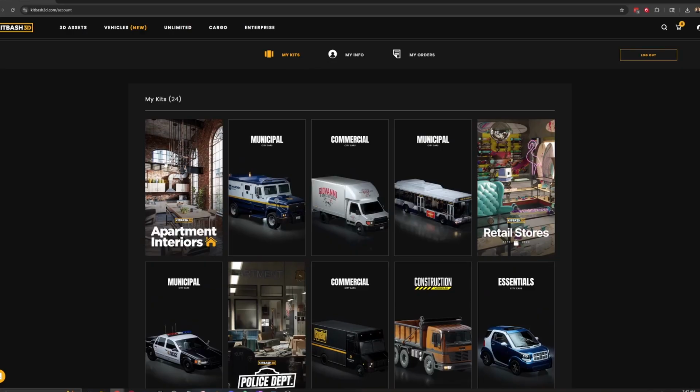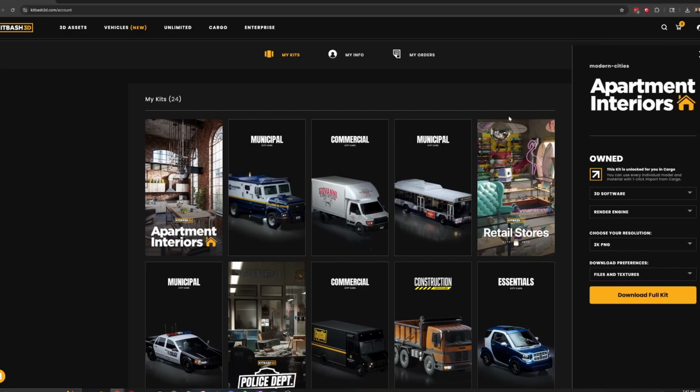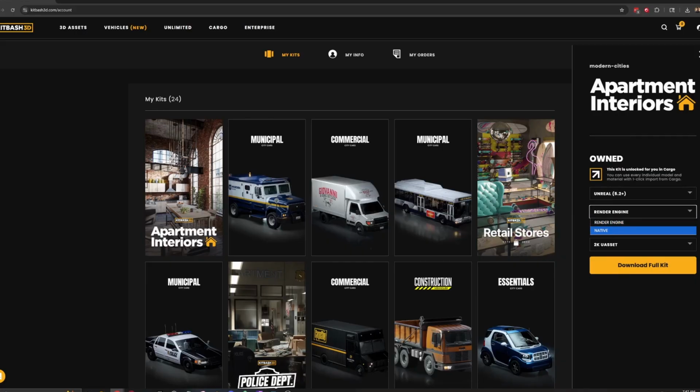But whenever you want to go and download it, these are easy. You can click on the kit. It's going to open up this panel over here of how you want to actually download it. You'll click the software, so you can do Blender, you can do Unreal. It says 5.1 and earlier, or 5.2, so I always do 5.2. Plus, you have to click native. If you don't click this, it freaks out. It doesn't let you download it. Then you can choose 4K or 2K. I did 2K. You click download, and it'll download a zip file.